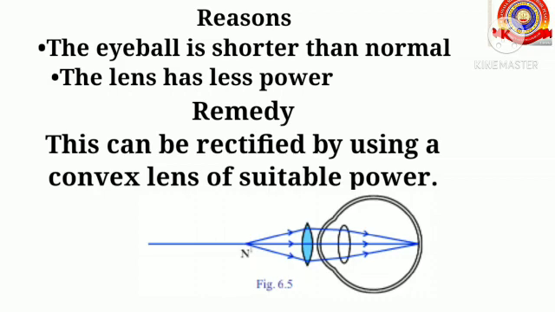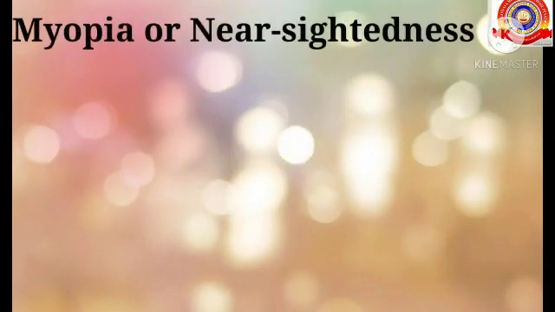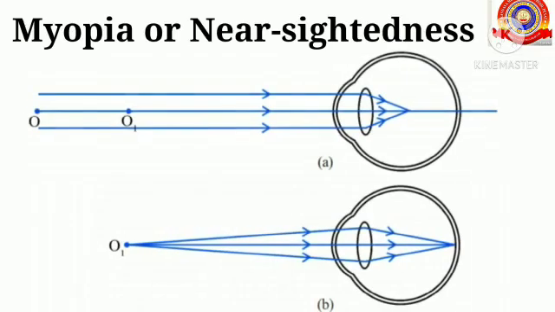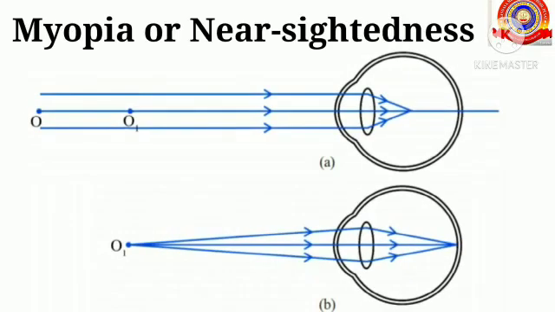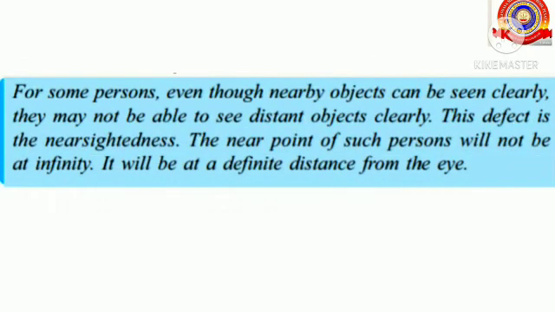Next defect, myopia or nearsightedness. For some people, the eyeball may be long. For some others, even though the eyeball is normal in size, power of the lens may be more. In such cases, the image is formed in front of the retina. So, what is nearsightedness? For some persons, even though nearby objects can be seen clearly, they may not be able to see distant objects clearly. This defect is the nearsightedness or myopia.